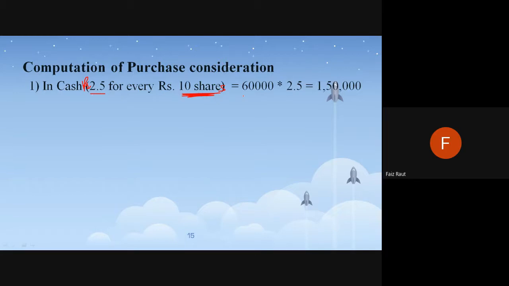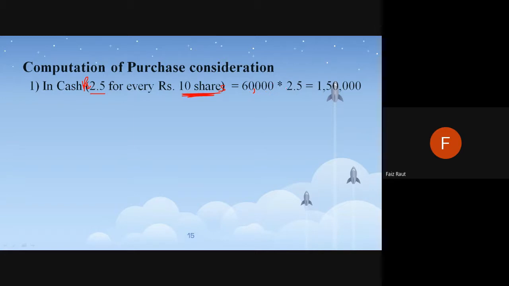In this case, Green Limited has 60,000 shares. How? 6 lakhs is the capital, and one share is of rupees 10. So 6 lakhs divided by 10 will be 60,000. These are the number of shares.